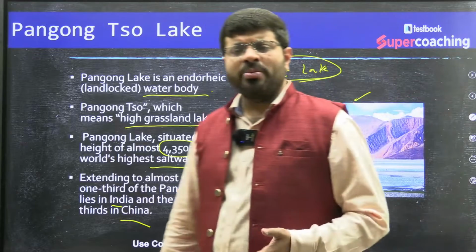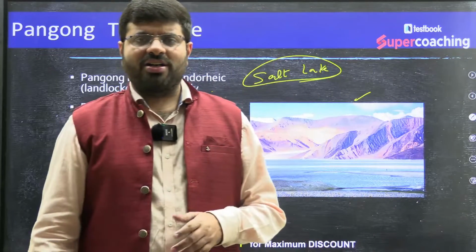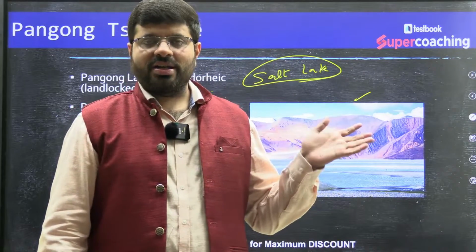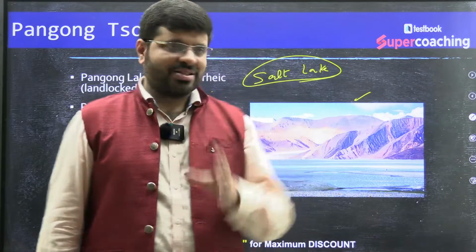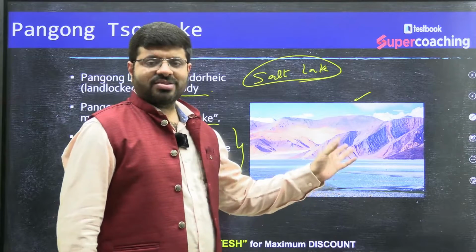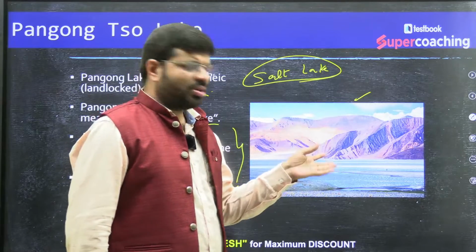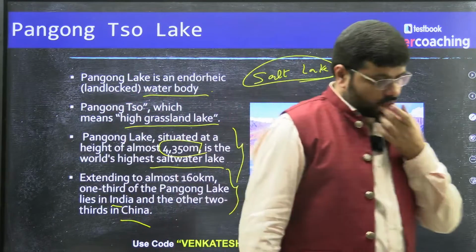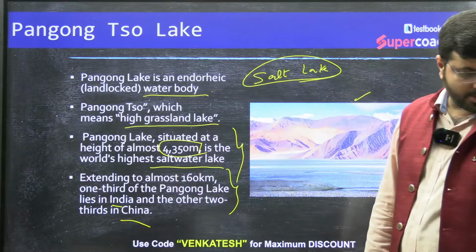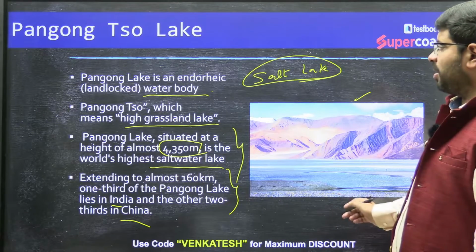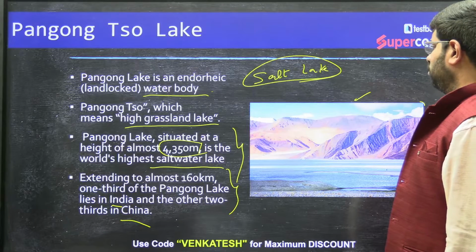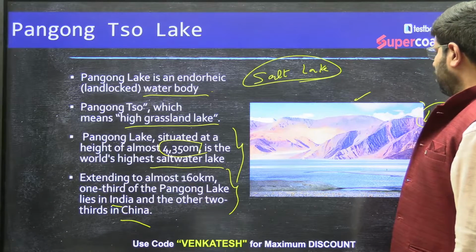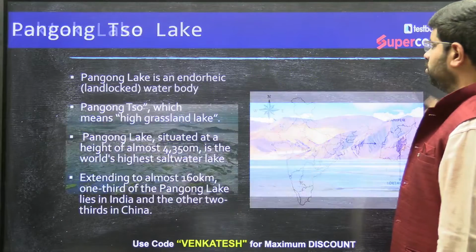You have seen so many movies which got permission to shoot here. I think you all remember the visualizations of Pangong Tso Lake in the movie. There are so many pictures which have been shown. Please remember, it is part of the Ladakh region. Ladakh, Pangong Tso Lake, Ladakh.